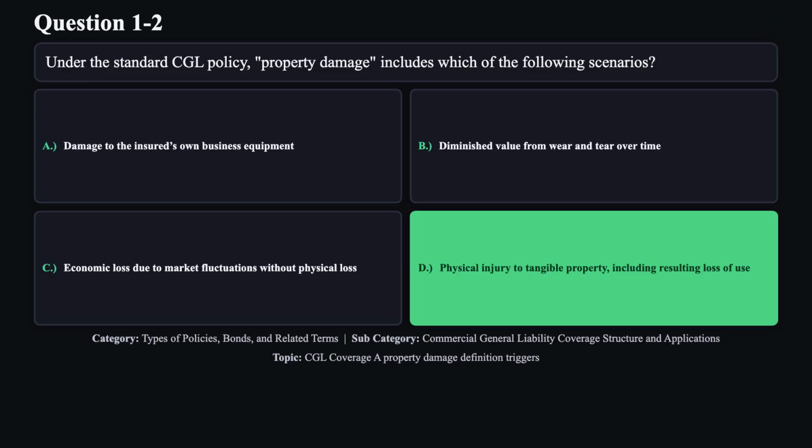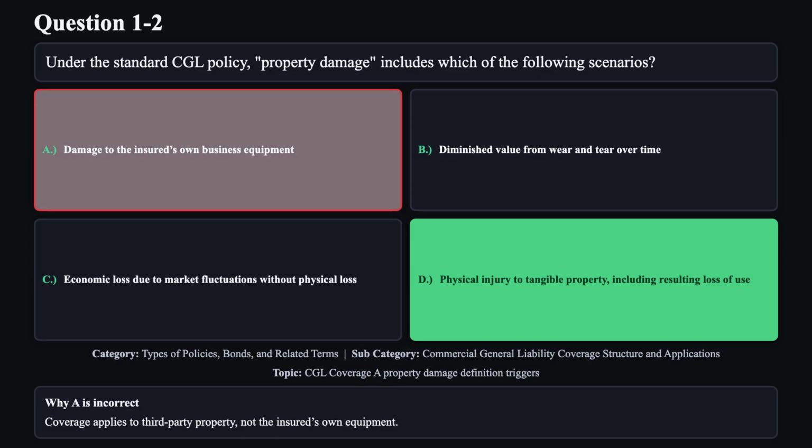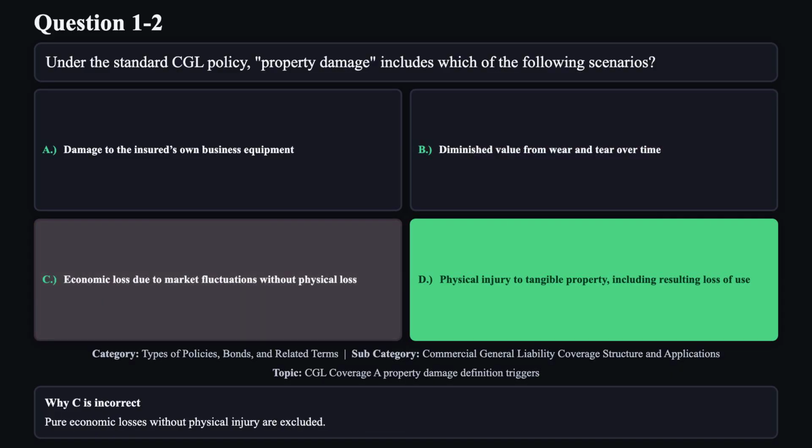The correct answer is D. The CGL policy defines property damage as physical injury to tangible property, including any loss of use of that property that results from the physical injury. Reason A is not correct. Coverage applies to third-party property, not the insured's own equipment. Reason B is not correct. Wear and tear is a maintenance issue and is not covered as property damage. Reason C is not correct. Pure economic losses without physical injury are excluded.